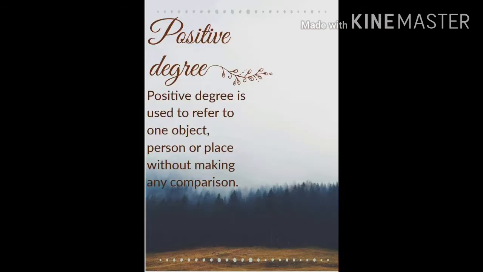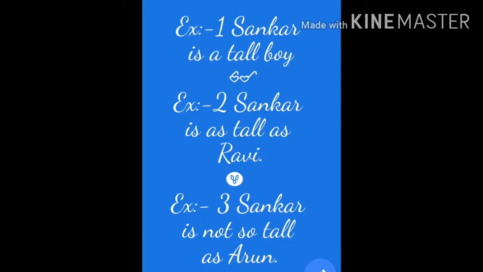Positive degree is used to refer to one object, person or place without making any comparison. There are some rules to identify positive degree in a sentence. Let us see them through an example. Shankar is a tall boy. Here we are talking only about Shankar and not comparing him with anybody. So, if an adjective in a sentence does not compare anything, it is known as positive degree.